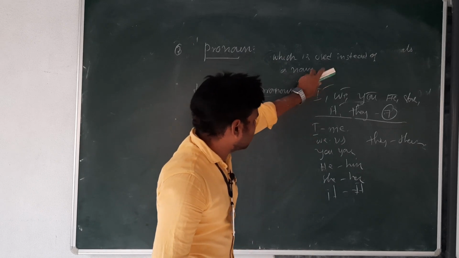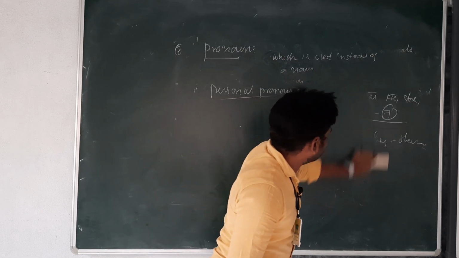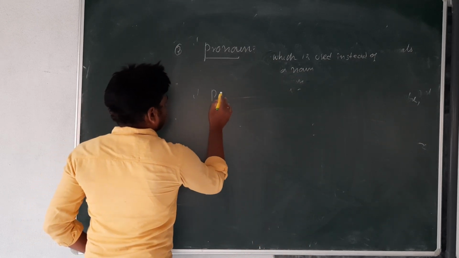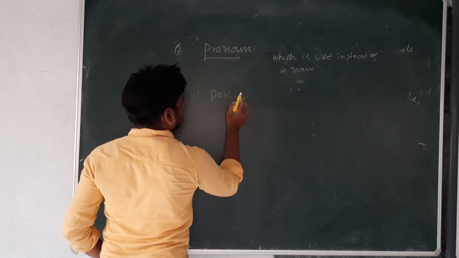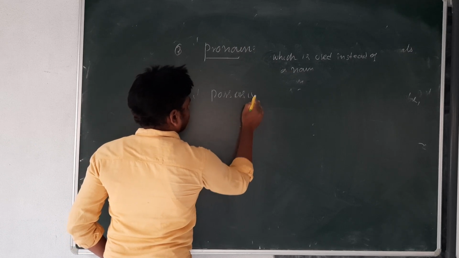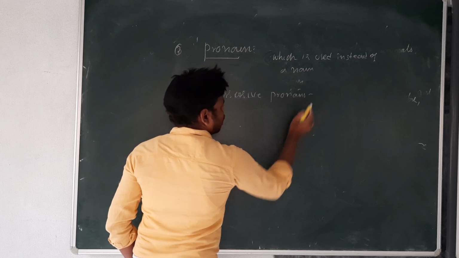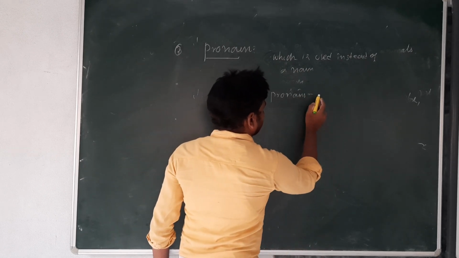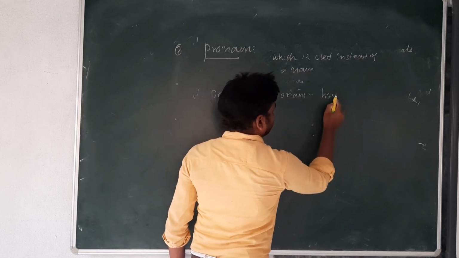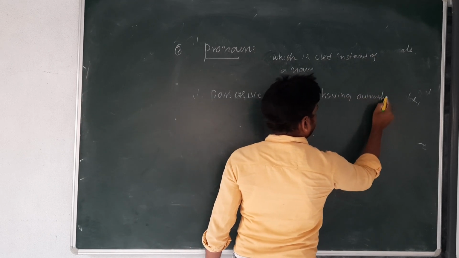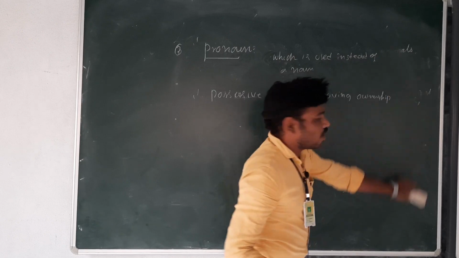Second one, let us take possessive pronouns. What do you mean by possessive? Possessive pronouns are having ownership, or possessing.